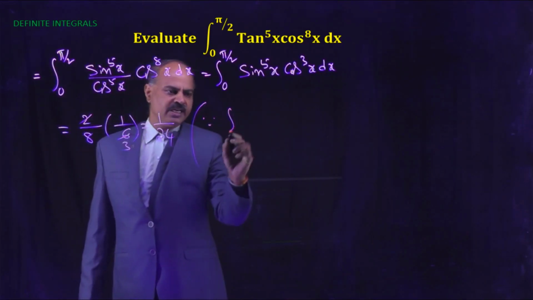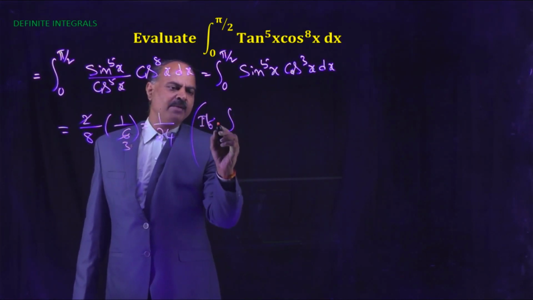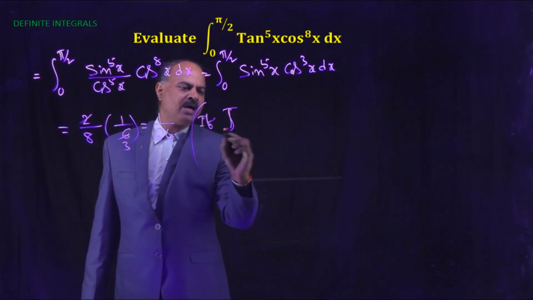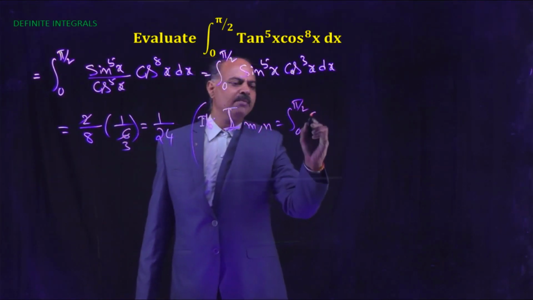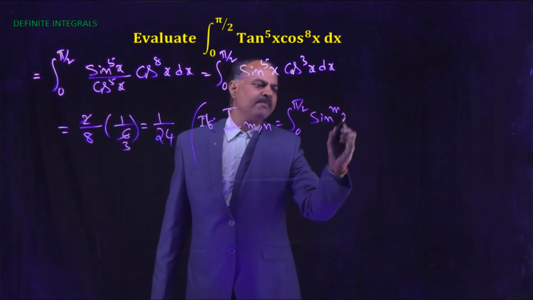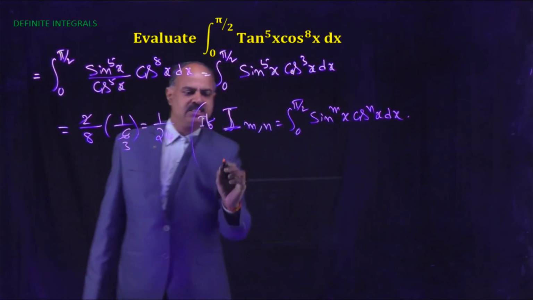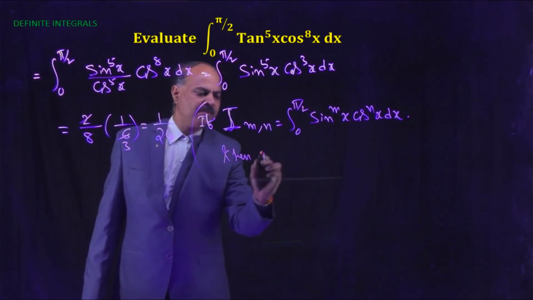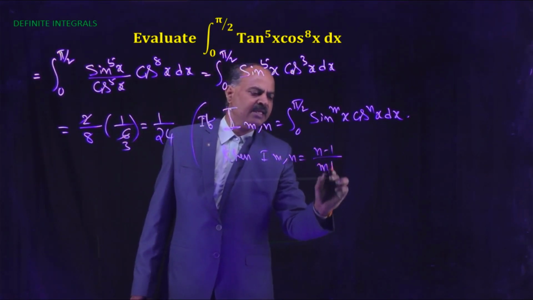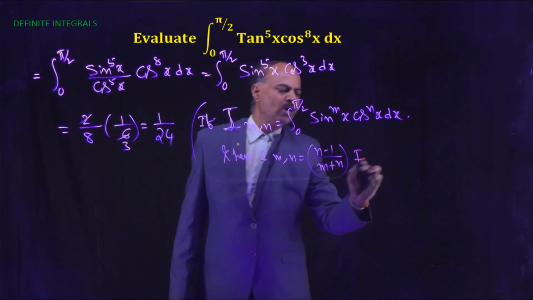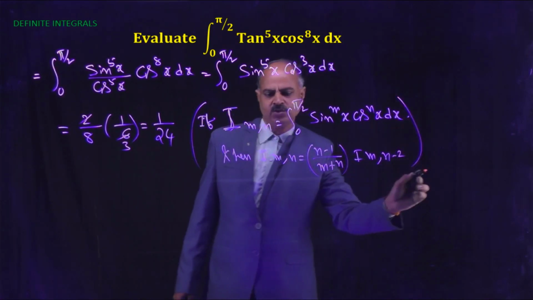Since if I m comma n equals integral 0 to pi by 2 sin to the power mx into cos to the power nx dx, then I m comma n equals (n minus 1) by (m plus n) into I m comma n minus 2.